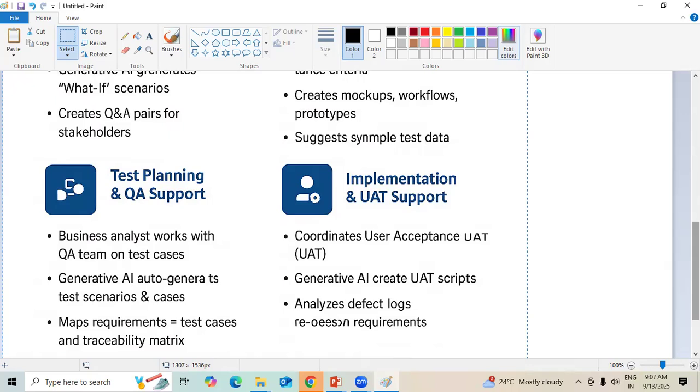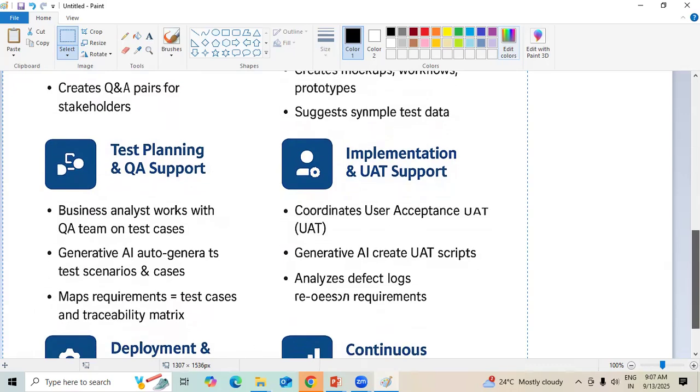The coordination of user acceptance testing can be done using generative AI, which creates UAT scripts, and it also automatically analyzes defect logs and identifies anything that is there.